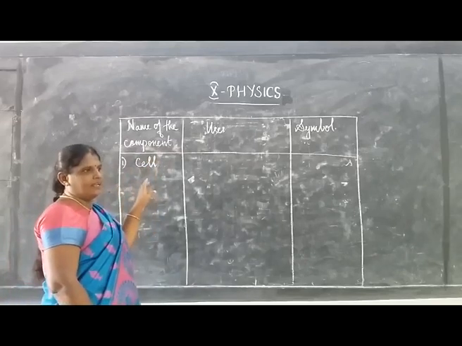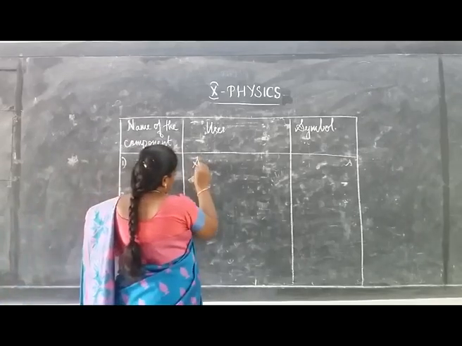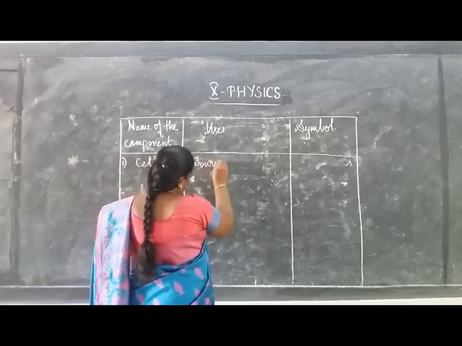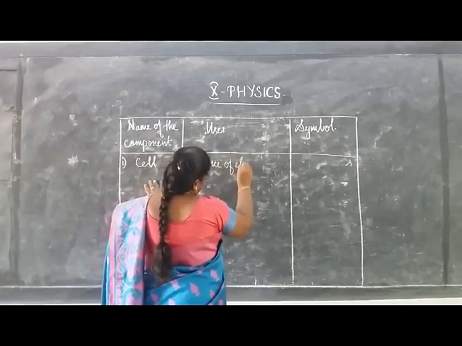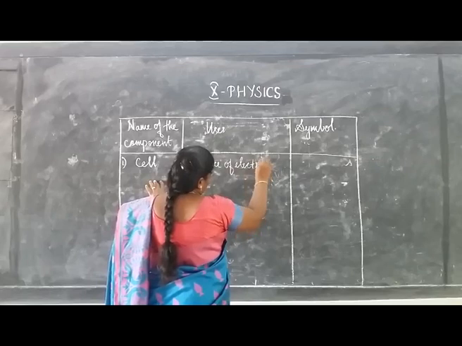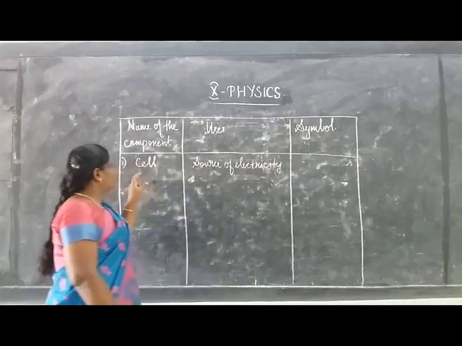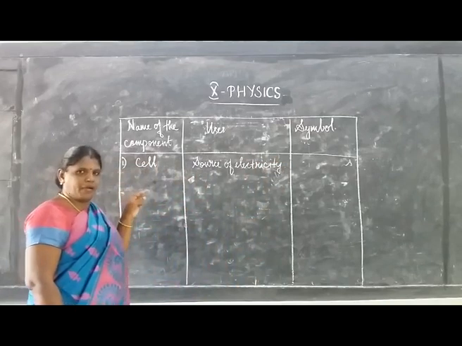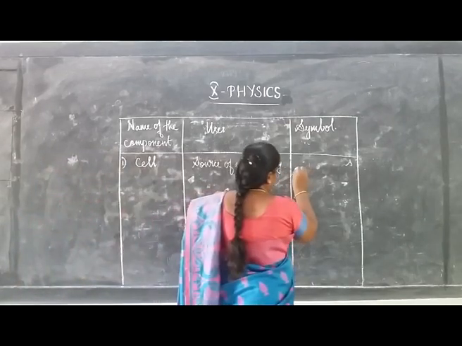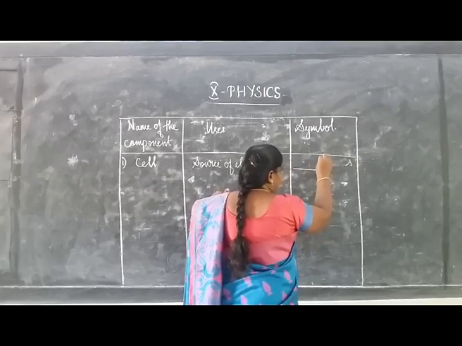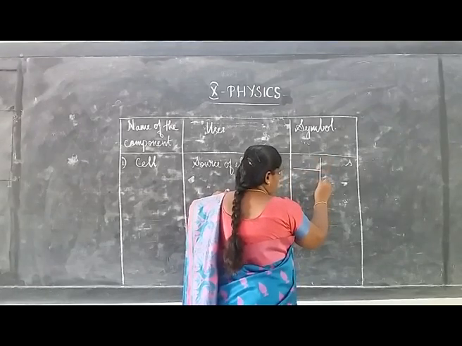A cell is a source of electricity. It is used as a source of electricity in a simple electric circuit. The cell is represented by a vertical long line and a vertical short line.